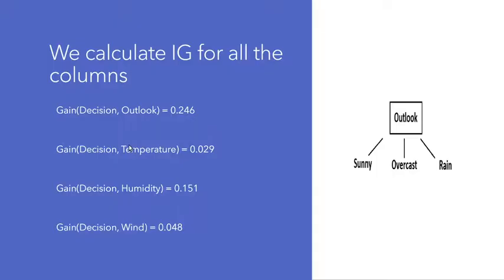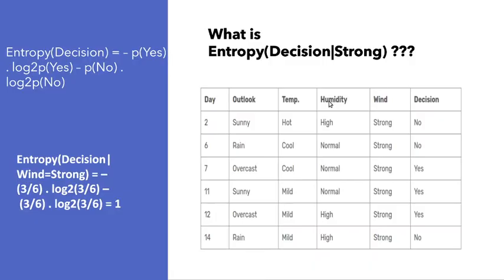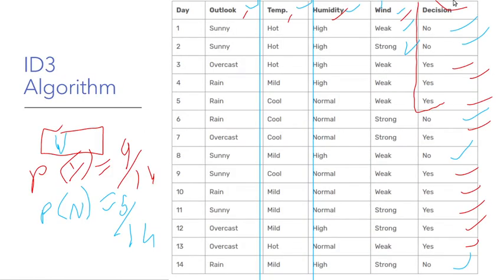Then you calculate gain, decision, outlook. You calculate gain, decision, temperature. You calculate gain, decision, humidity. You calculate gain, decision, wind by using this formula. And in this formula, replace wind with humidity everywhere. Humidity also has two categories. Outlook has three, right?